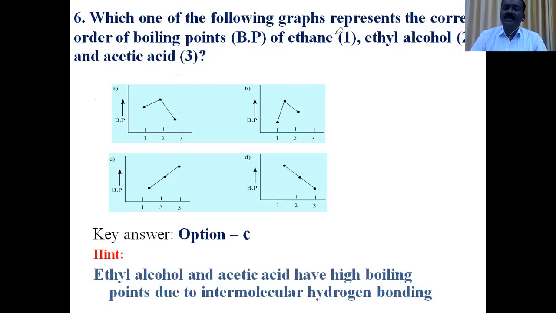In ethyl alcohol, intermolecular hydrogen bonding is formed. In acetic acid, intermolecular hydrogen bonding is also formed, but it is stronger in acetic acid when compared with ethyl alcohol. Therefore, the boiling temperature of acetic acid is higher than that of ethyl alcohol. Based on this explanation, the boiling point of ethane is less than ethyl alcohol, which is less than acetic acid. So option C is the right answer.